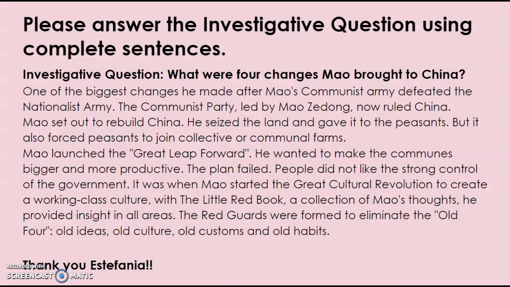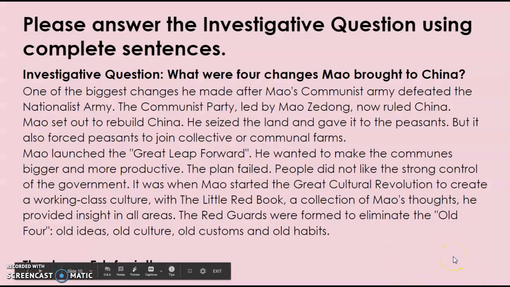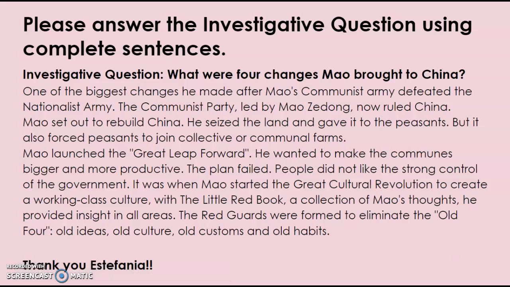Thanks, Connor. And then last, this is the investigative question I gave you, the four changes Mao brought to China. And Estefania helped me with this answer, and there were a couple things I liked about it that I thought I'd point out. One is that she says one of the biggest changes. So here she's telling me that she thinks this is one of the most important. So it might have happened first, or last, or in the middle. But she's saying one of the biggest changes was the Communist Party that took over.